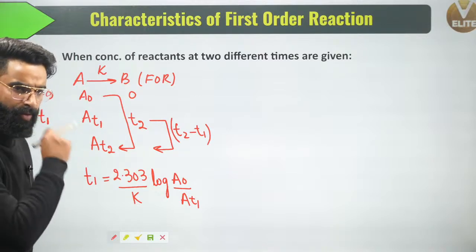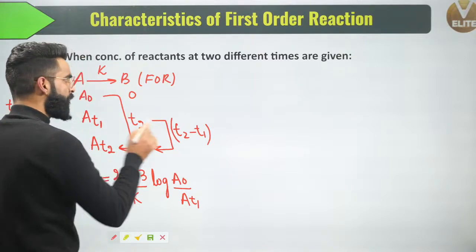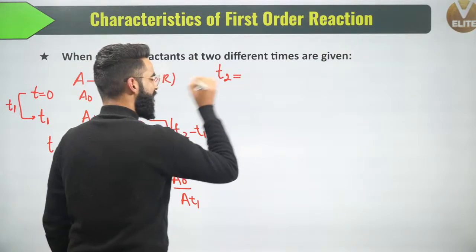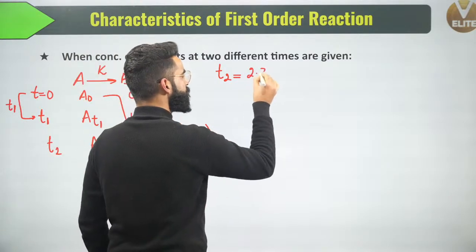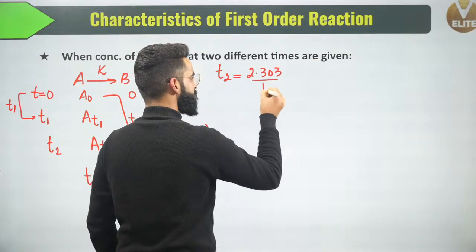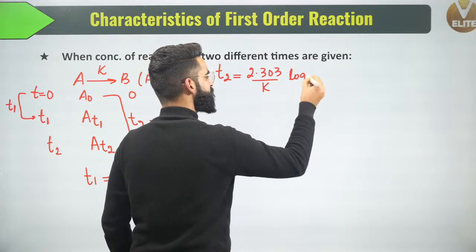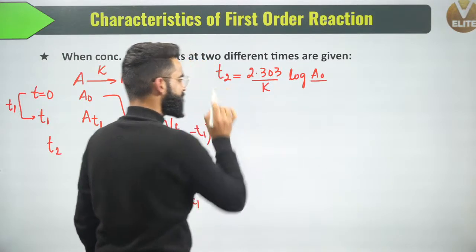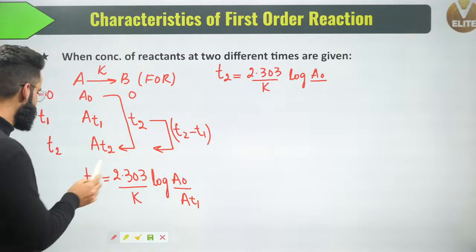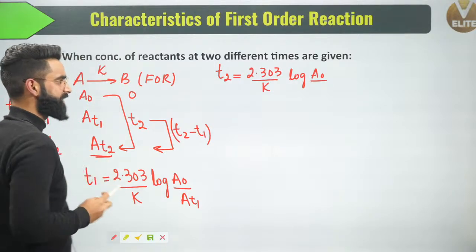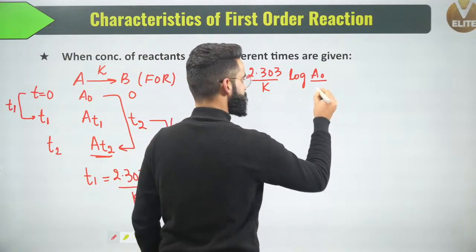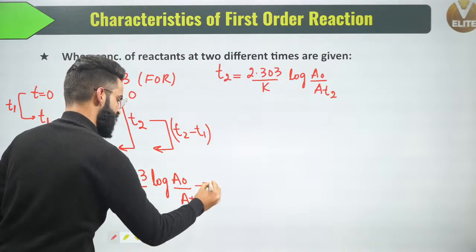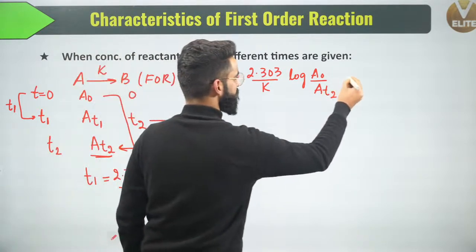Now similarly, I'm going to write one more equation in the time interval T2. T2 is going to be equal to 2.303 divided by K, times log of initial concentration of reactant, that is A naught, divided by concentration of reactant left at time T2. What is the concentration of reactant left at time T2? That is AT2. Let's call this equation number 1 and this equation number 2.